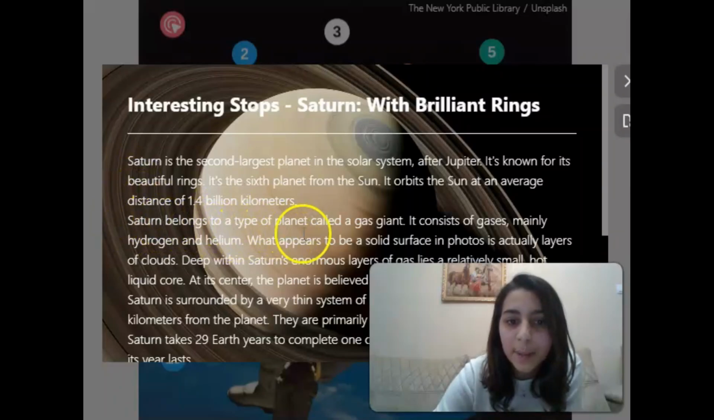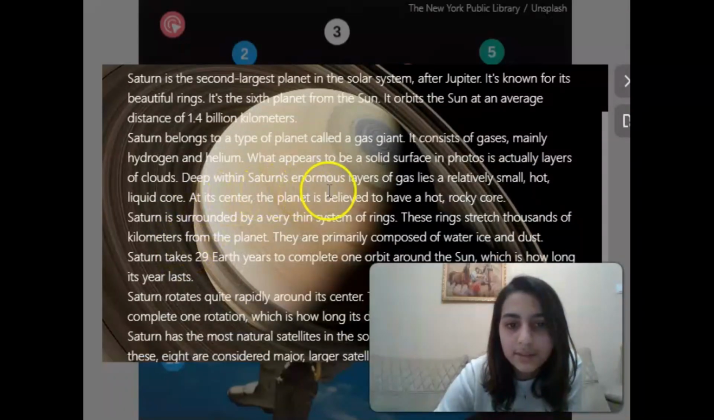Saturn belongs to a type of planet called a gas giant. It consists of gases, mainly hydrogen and helium. What appears to be a solid surface in photos is actually layers of clouds. Deep within Saturn's enormous layers of gas lies a relatively small, hot, liquid core. At its center, the planet is believed to have a hot, rocky core.